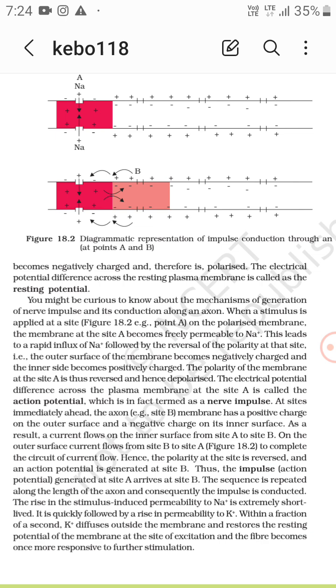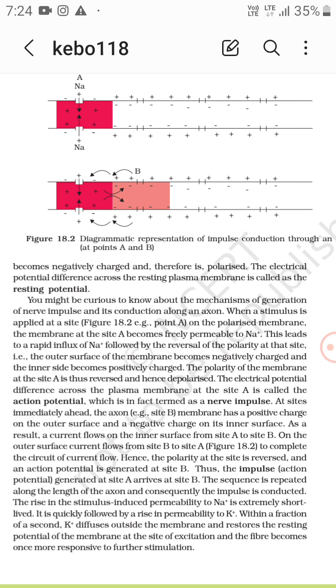So it becomes freely permeable to Na+. This leads to a rapid influx of Na+, followed by reversal of polarity at the site. The outer surface of the membrane becomes negatively charged because Na+ gets inside, and the inner side becomes positively charged. The polarity of the membrane at site A is thus reversed, and hence it is depolarized.